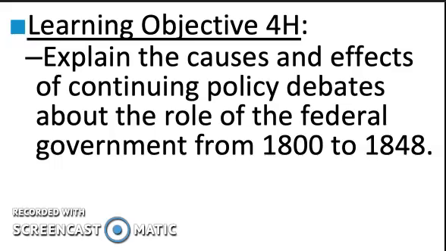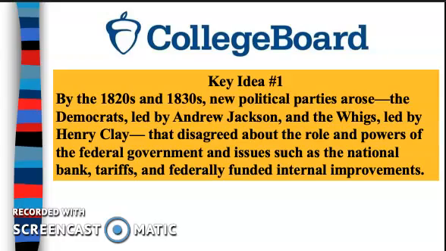We've got two main key ideas today. Our first one is a little bit long, but kind of ties into some of the things that we've been talking about up to this point. It says by the 1820s and 1830s, new political parties arose. The Democrats, led by Andrew Jackson, and the Whigs, led by Henry Clay, disagreed about the role and powers of the federal government and issues such as the national bank, tariffs, and federally funded internal improvements.